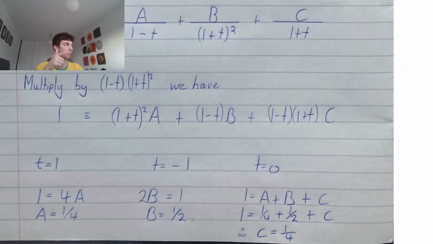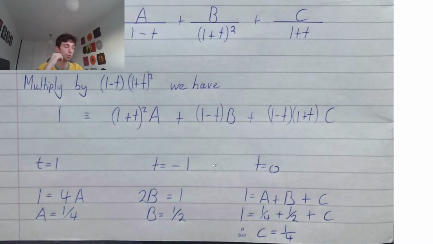So we have b. To find c, guys, you can remember, you can plug in any value of t you want. We tend to plug in 0 just because it's a little bit easier, okay? So let's do it. Plugging in 0, we have 1 plus 0, that's just 1, so 1 times a. 1 minus 0, that's just 1, 1 times b. Then plugging in 0 with our c, we have 1 minus 0, it's just 1. 1 plus 0, it's just 1, so that's 1 times 1, which is 1, times c. So we're just left with c.